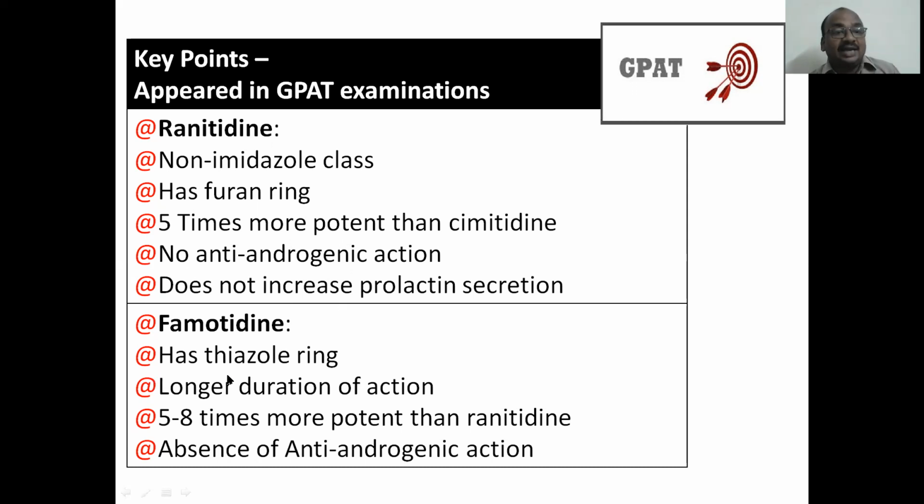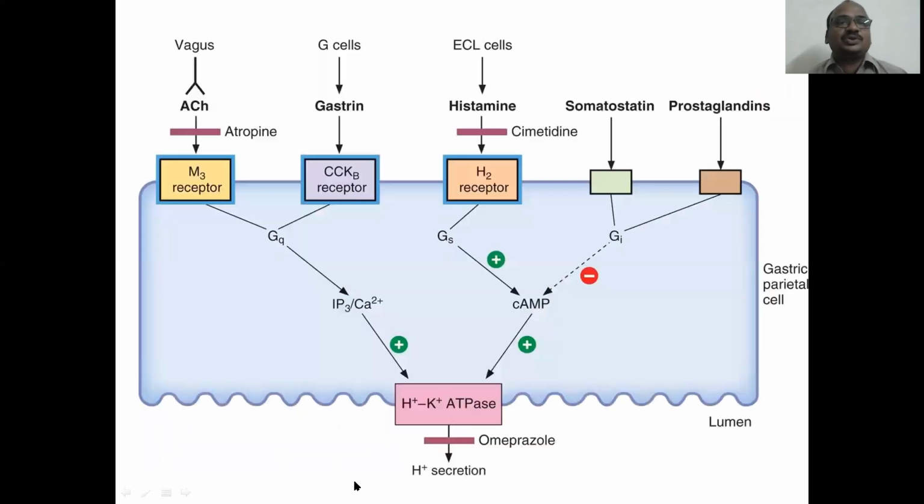Famotidine. It has a thiazole ring. Thiazole. Longer duration of action. 5 to 8 times more potent than ranitidine. See, ranitidine is more potent than cimetidine. They will ask in the examination the order: cimetidine, next ranitidine, next famotidine. Absence of anti-androgenic action. All these points have appeared in the question paper.